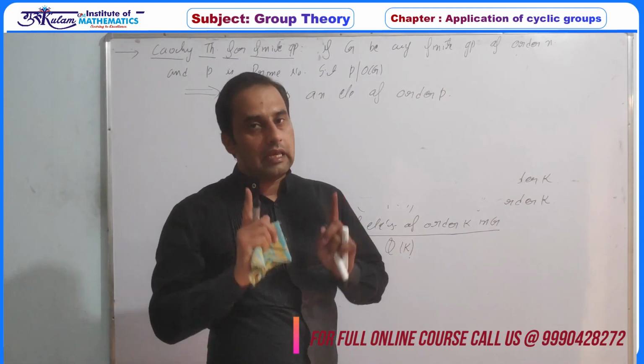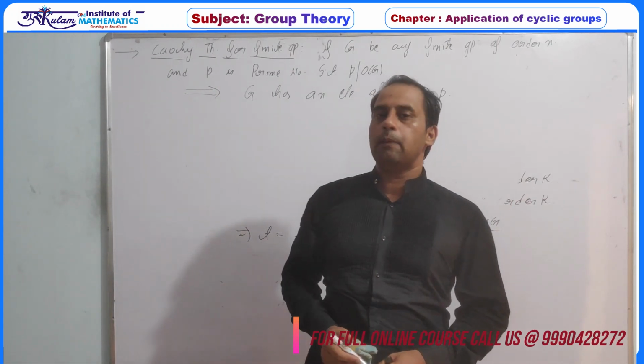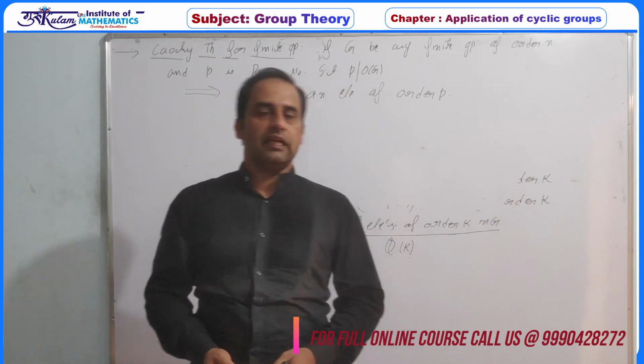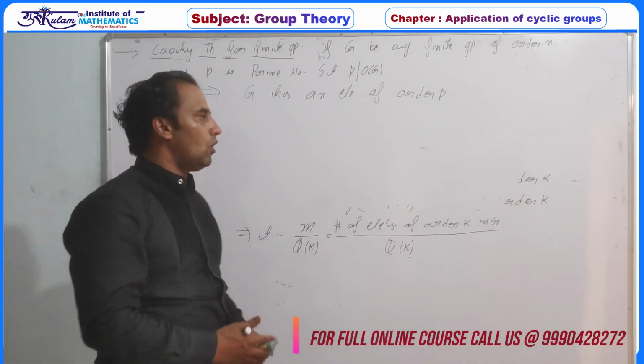If G is any finite group and P is a prime number, when P divides order of G, then G must have an element of order P.